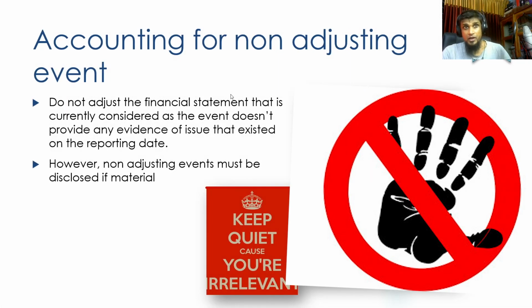And if you have a non-adjusting event, of course you are not going to touch the financial statements. You are not going to amend any figures in the financial statements. However, you will make a disclosure if the event is material. So disclosed only if the event is material.